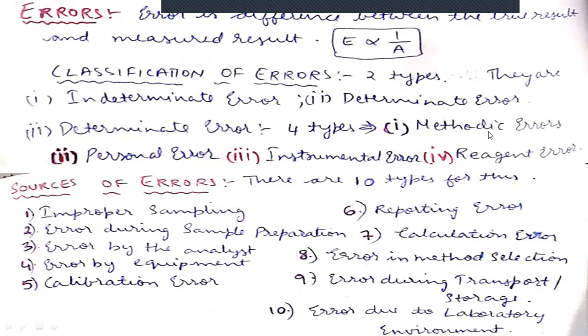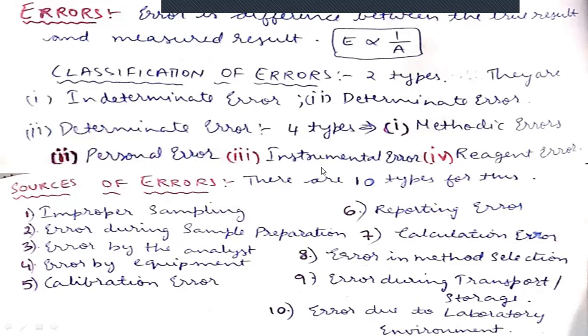So from the Indian Pharmacopoeia, we are taking the method and considering it the final method. But if you choose a method from internet sources or any other book, and that is not giving the accurate method, it might give some methodic errors. Personal error: when you join as an analyst, you should be trained. If you're not getting proper training, you will definitely be making some errors. Those errors are called personal errors.